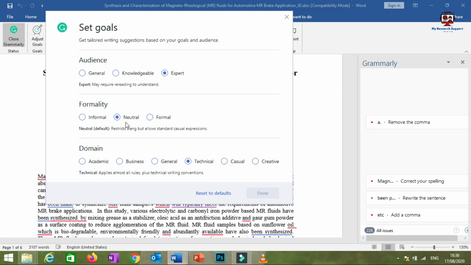So in this case you may consider neutral or formal. I may recommend you to use formal. Domain: are you writing for academic purpose, business, general, or technical? See, I am from technical, I need to write a technical research article, so I have selected this one. You may select academic, business or general, and then after setting your goal you just have to click